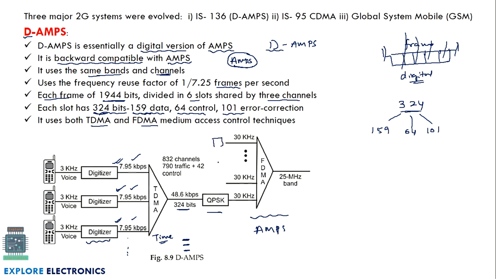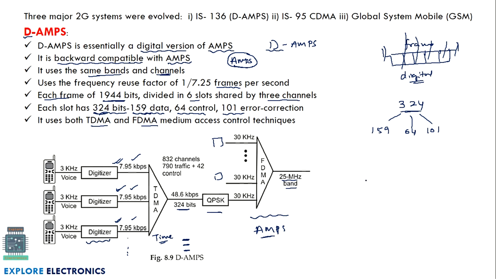Here also there will be QPSK, with n number of signals coming as input to FDMA, and here only one signal is shown. This FDMA methodology is the same as AMPS, which was discussed in first generation technology, and again it is transmitted for uplink, as well as for downlink whenever required, as a 25 MHz band to the next level. This is what DAMPS is.